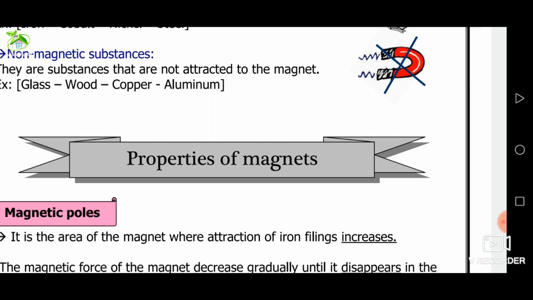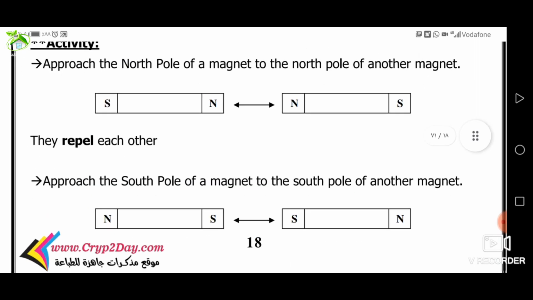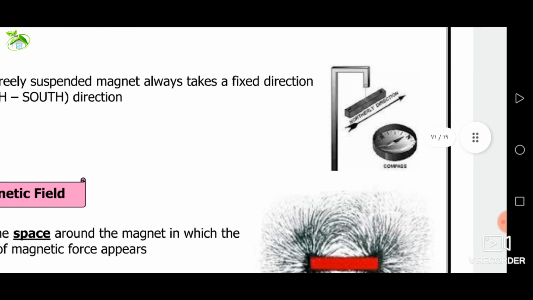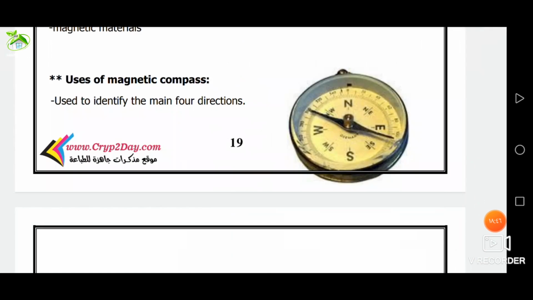Now we will talk about uses of magnet. Making the magnetic compass is one of the uses of magnet in our daily life. What is the structure of compass? Compass consists of a light and small magnet or magnetic needle that can spin freely around a fixed axis.